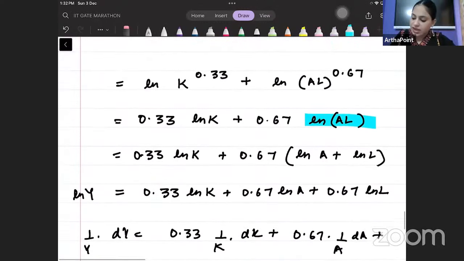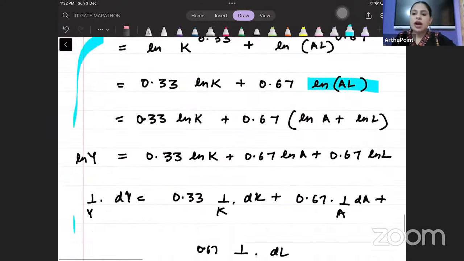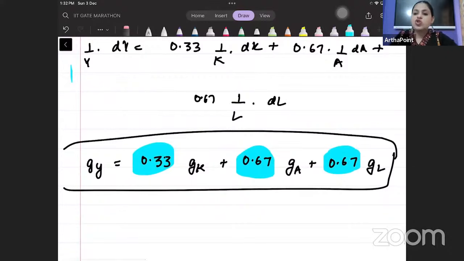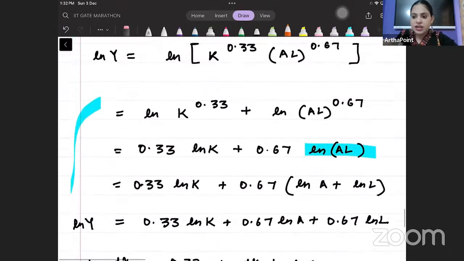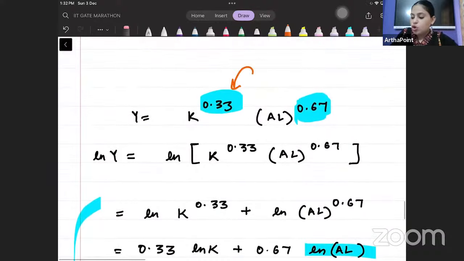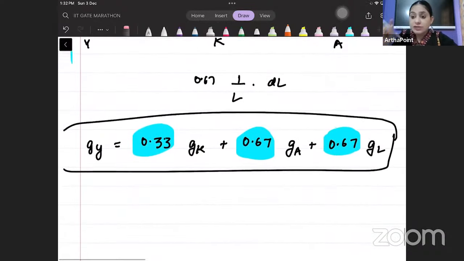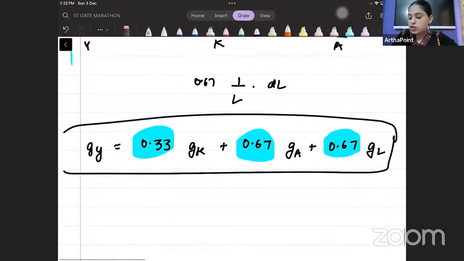We don't have time in exam to do these steps in between. This is a waste of time. We don't want to do that. So we should remember that whenever we are given any production function, whatever comes in the power, if it is a Cobb-Douglas production function, they will become the coefficients and this will be the growth rates.